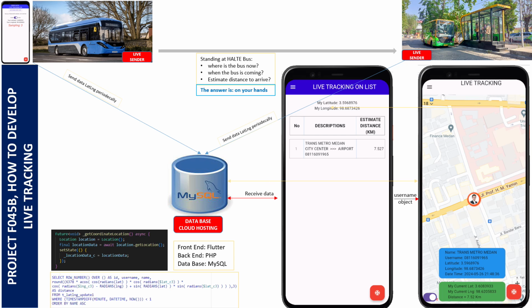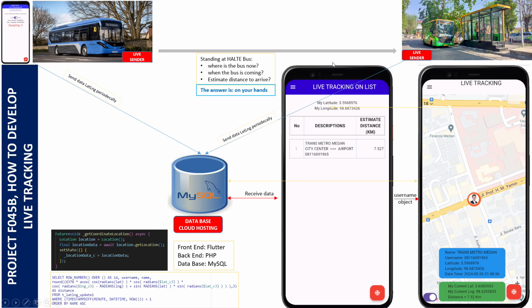We want to explain to you the big idea. What should we do now? For example, this guy is standing at a bus stop, and if the bus uses this application, the application will send the latitude and longitude data periodically to the server. Exactly, we use cloud hosting.